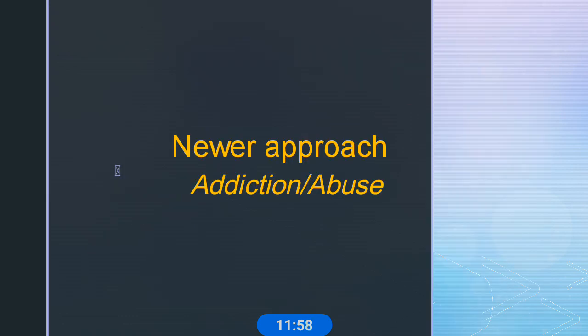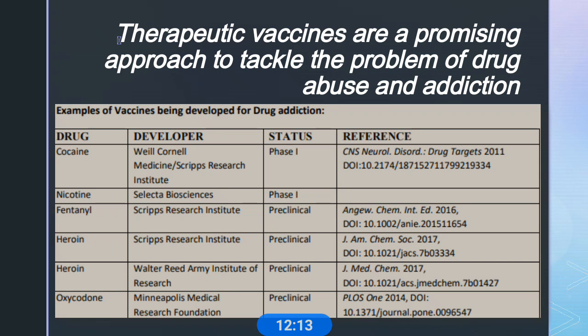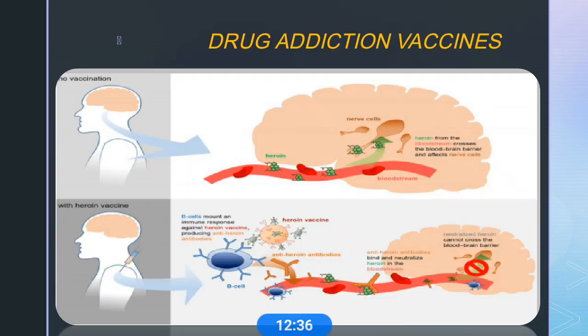Next we come to some newer approaches for these addictions and abuses. What are the newer treatment options we can select? Usually, therapeutic vaccines are a promising approach to tackle the problems of drug abuse and addiction. Most of these drug addictions are with cocaine, nicotine, fentanyl, heroin, oxycodone. So therapeutic vaccines are the newer approach for these drug addictions.